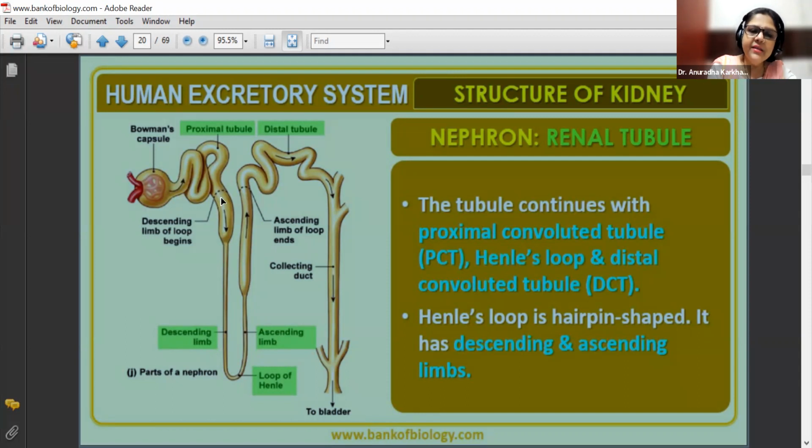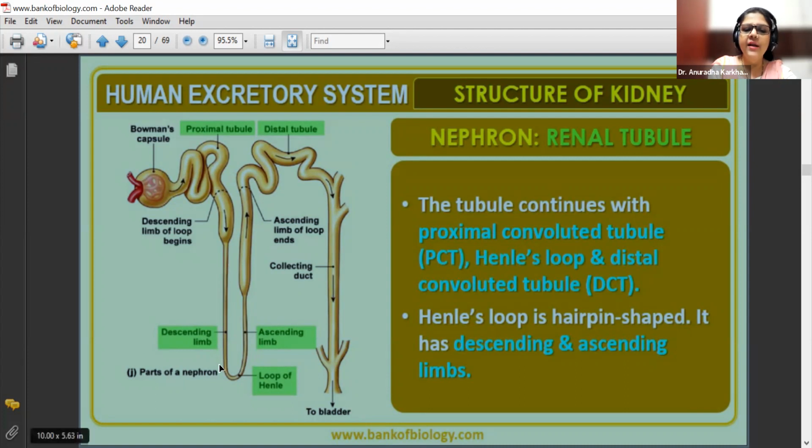Now here, at this particular point, the convolutions have become straight. They are no more convoluted, it is going straight. So this point will be called as the beginning of the loop of Henle, and it is going down. So this is called as the descending limb of the loop of Henle.